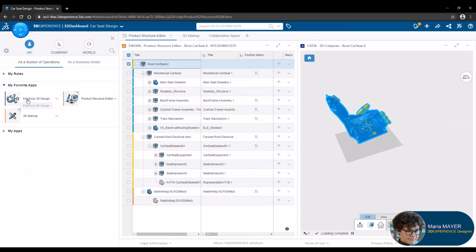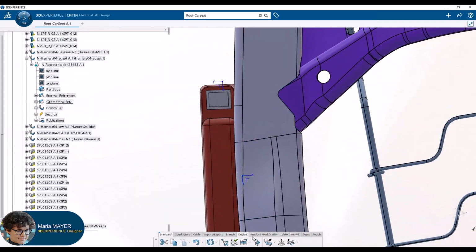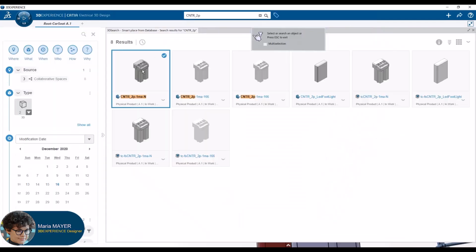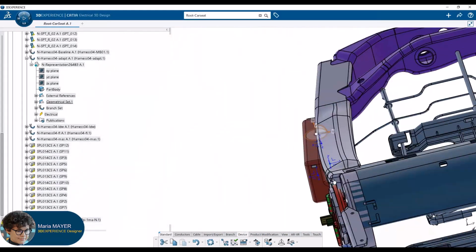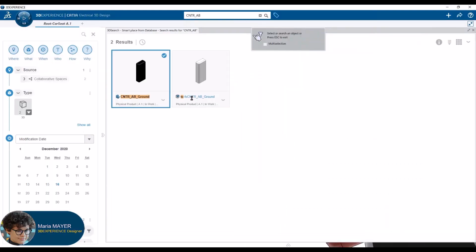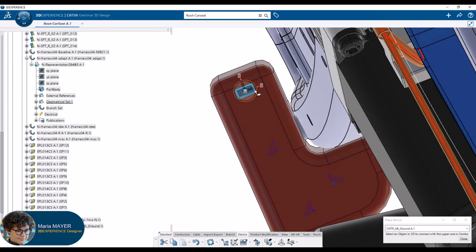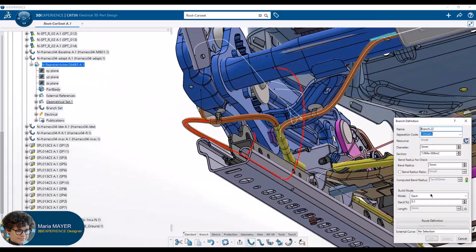Now she starts working on the design of the electrical part of the car seat, taking benefit from 3DEXPERIENCE native applications. She can design the electrical part on top of the CATIA V5 car seat design context, with associativity between 3DEXPERIENCE and CATIA V5 designs.